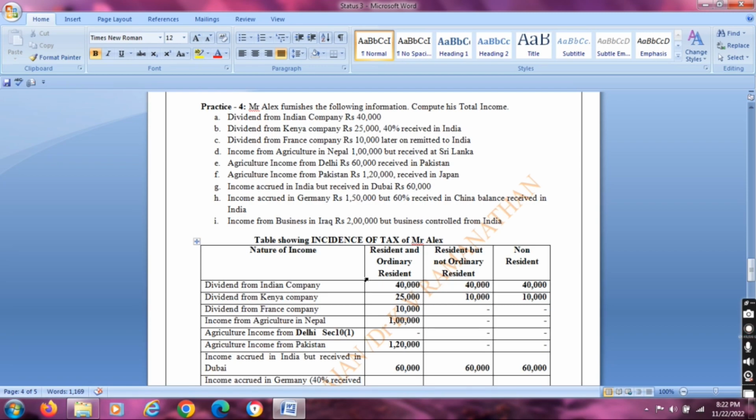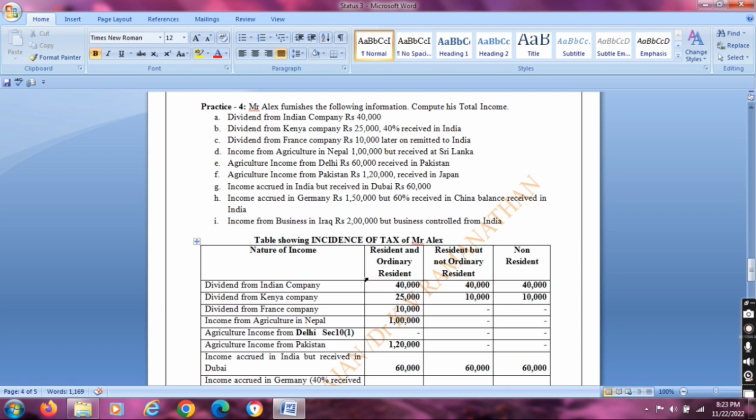Next one is agriculture income from Delhi. Delhi, Indian agriculture income. It was fully exempted under section 10 subsection 1. It was not taxable to any status category. Next one is agriculture income from Pakistan. 1,20,000 received in Japan. No connection in India. So it was taxable only for resident and ordinary resident, but not to others.